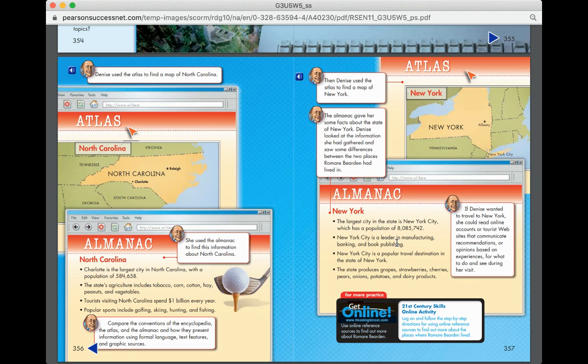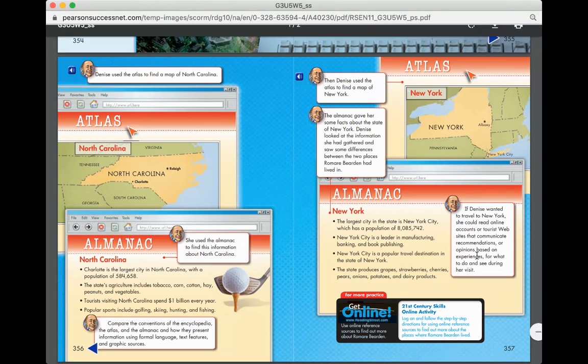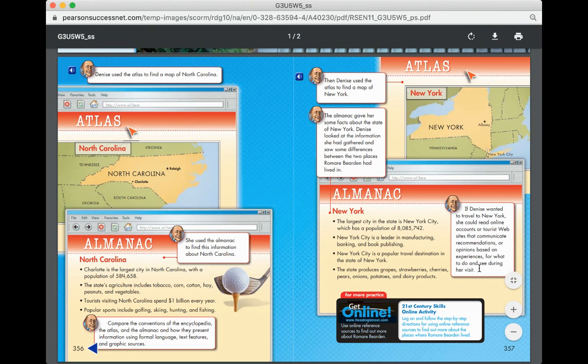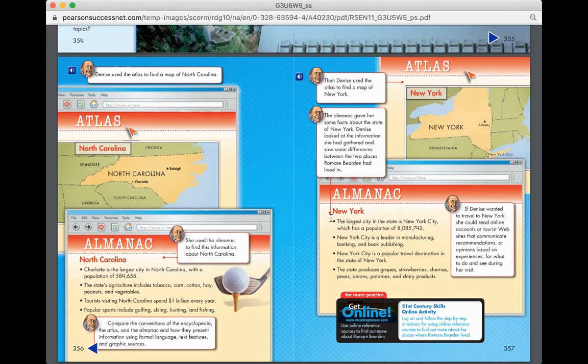So if Denise was wanting to travel to New York, she could read online accounts or tourist websites that communicate recommendations or opinions based on experience for what to do and see during her visit. And so these are just some resources that you can use online to better understand different pieces of information.